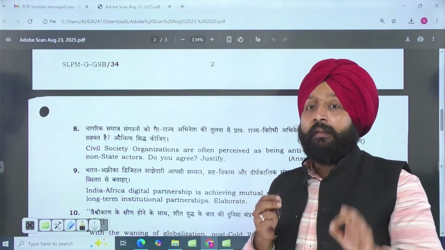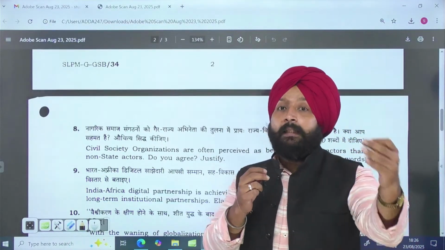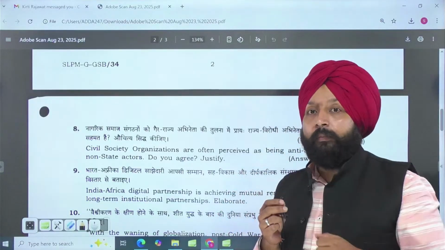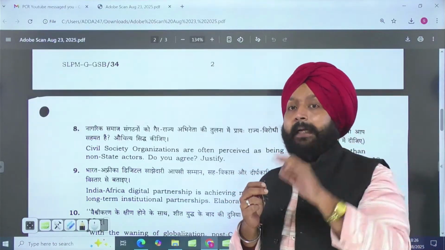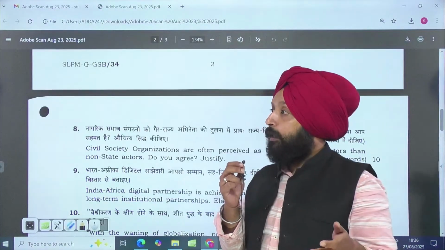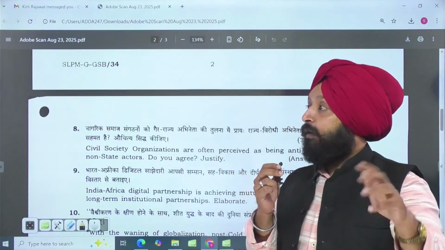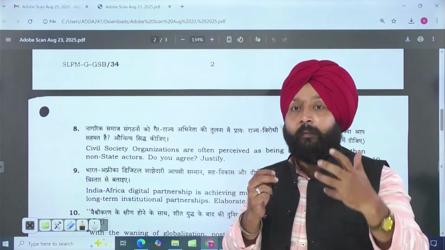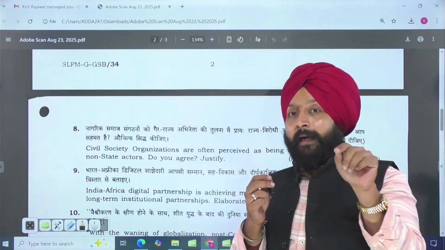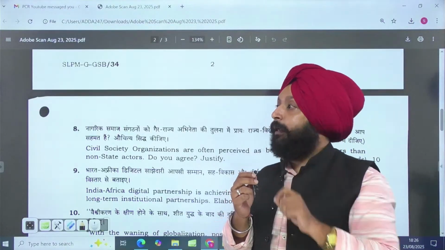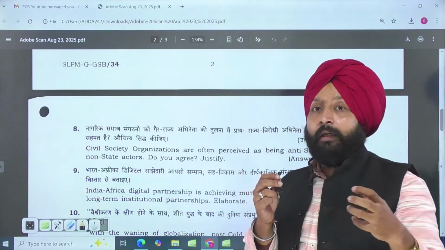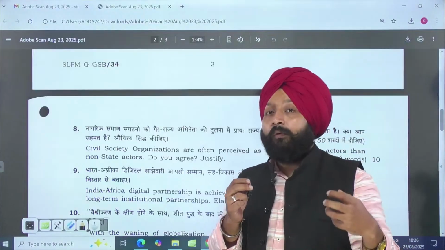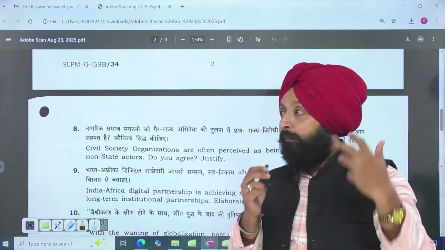Even if I want to take just a recent example, the order of the Supreme Court on stray dogs. You must have seen, especially in Delhi NCR, a lot of civil society organizations, a lot of NGOs came to the streets. They were demanding the rights of animals also. After that, the Supreme Court had to amend the order. So this is the sort of constructive role that civil society organizations can play.